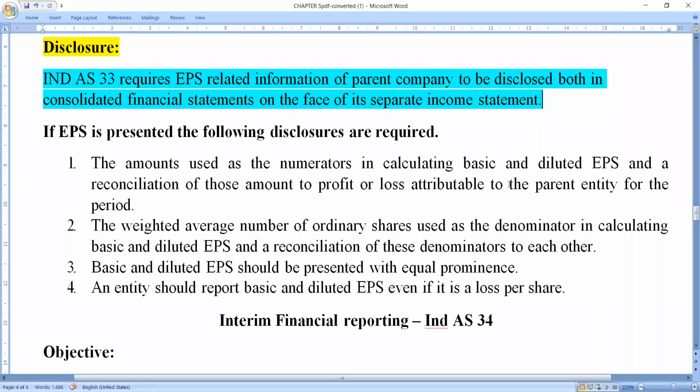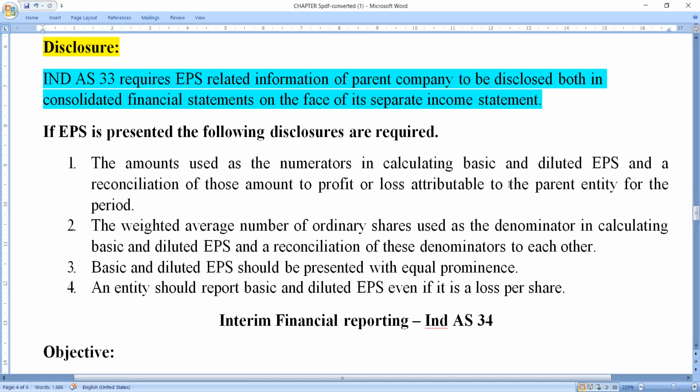A parent company is one that has the major control over the subsidiary company or associate company. That company we call the parent company.